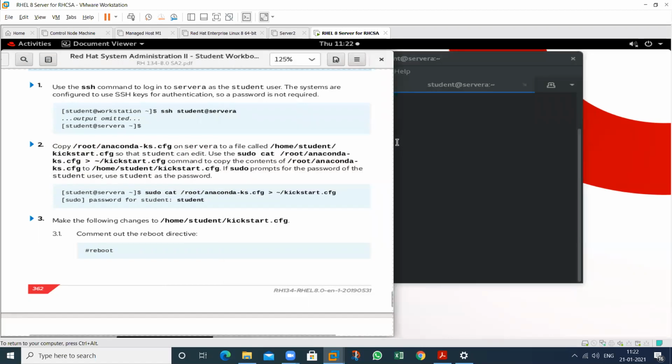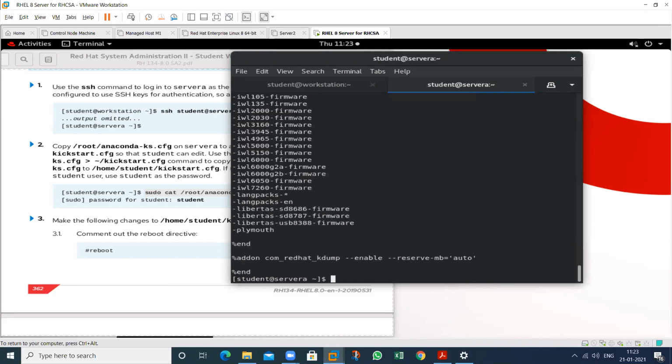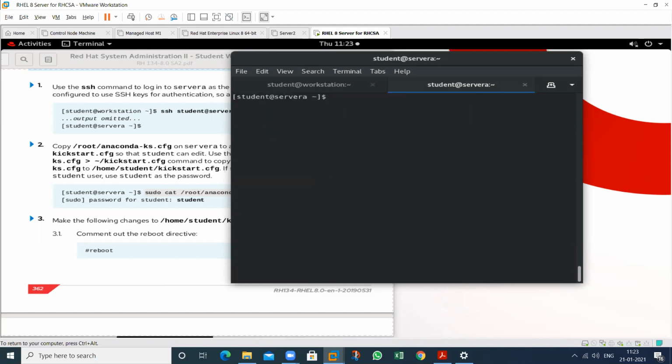So what is the use of this particular command? See this one. So provide the password of this one. So that is student. So this is my file. ls, sudo, I will show you, sudo ls /root. Okay. So ls root, that is ls root.